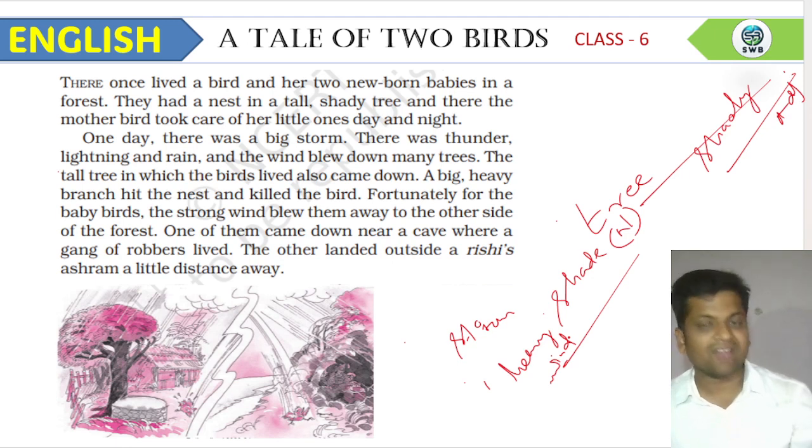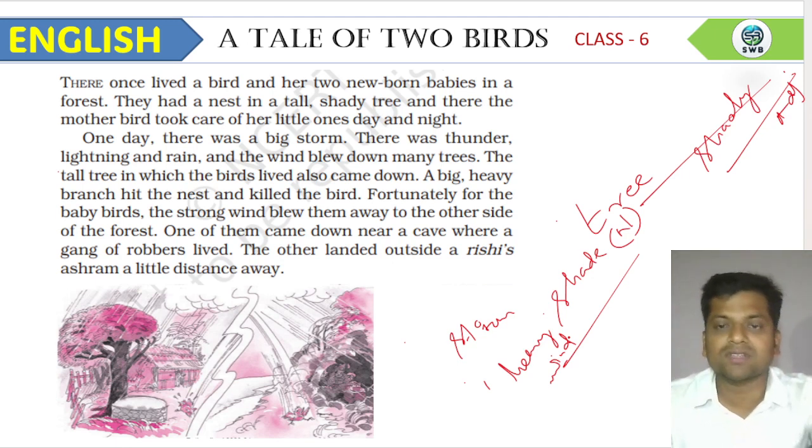So when a heavy storm comes, this happens. The thunder comes, the lightning comes, and it was raining heavily. The wind blew down many trees.